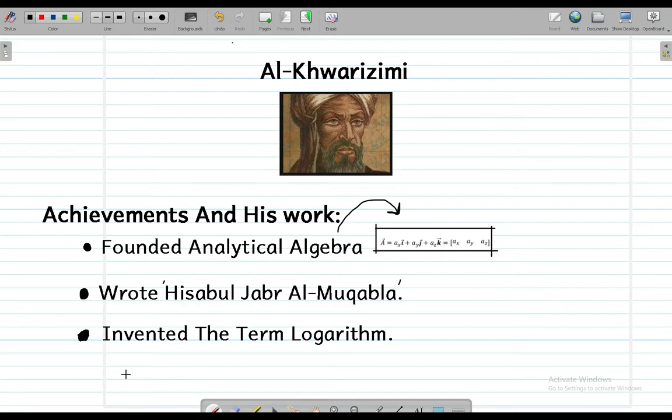And the third which he invented was the term logarithm. So you can actually call him the undisputed inventor of this term logarithm, which is nowadays used in basic calculations and doing other math stuff.